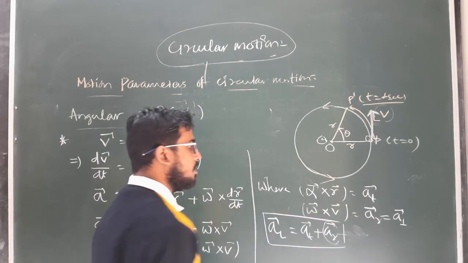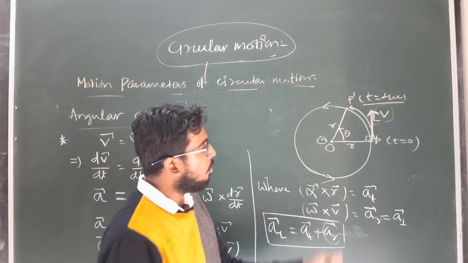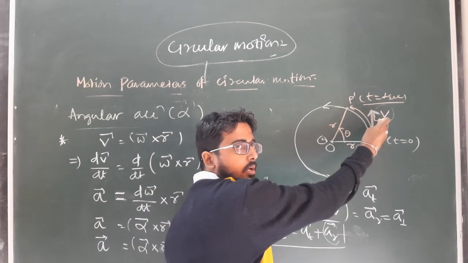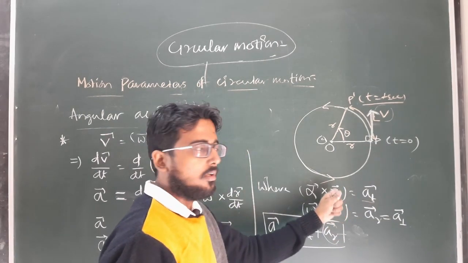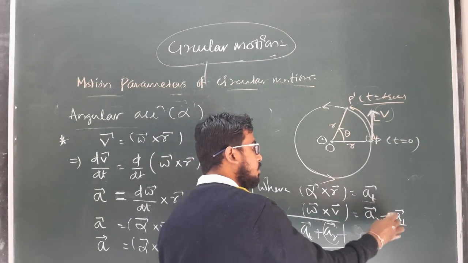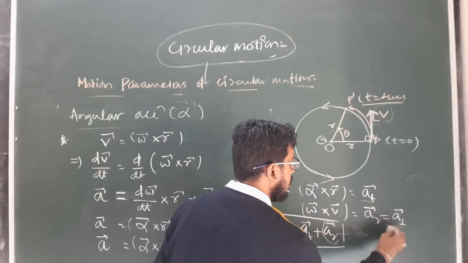So acceleration has two components. The component which is responsible to only change the magnitude of velocity is known as a tangential, and the component of the acceleration which is responsible to change only the direction of velocity is known as a perpendicular or a radial.